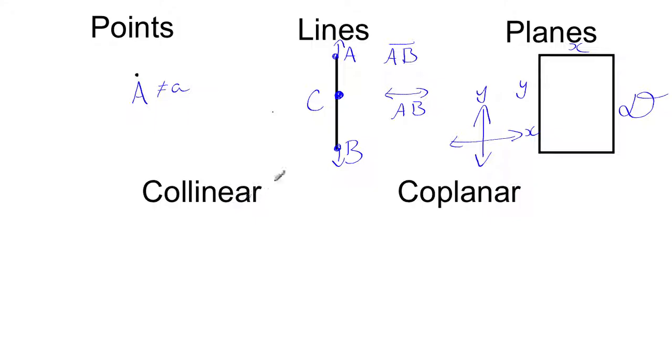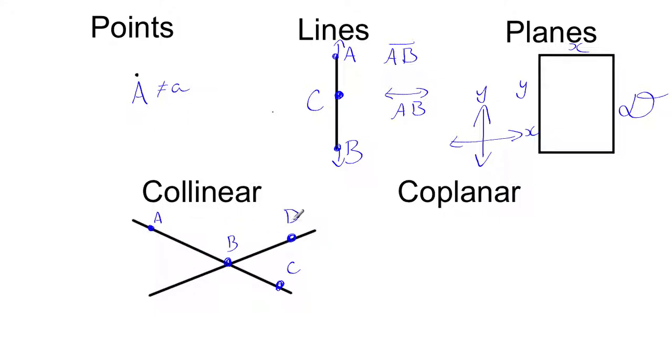Now we have these two words down here, collinear and coplanar. Collinear just means that there are points that are on the same line. So if I have some line, let's say I got these 2 lines intersecting, and I have a couple of points on here. So we'll call that A, we'll call this B, we'll call this C, and we'll call this point D. We would say that A, B, and C are collinear because they are on the same line.